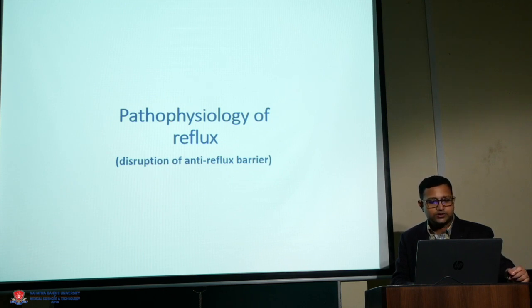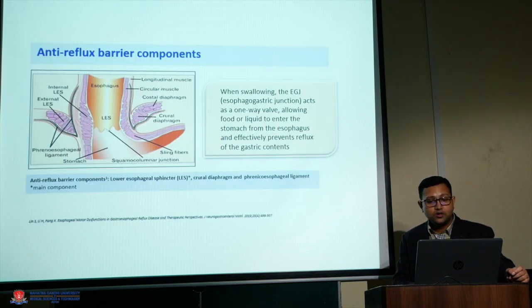So for the pathophysiology, the main thing is the anti-reflux barrier. First of all, we should know what things prevent reflux. If you look at this diagram, there is a lower esophageal sphincter, which is made up of various types of muscles, and this is the main thing that has a pressure of 10 to 30 mm Hg and prevents the reflux.